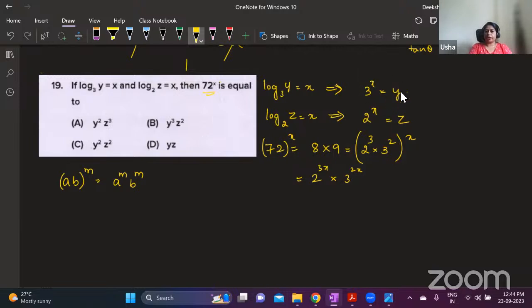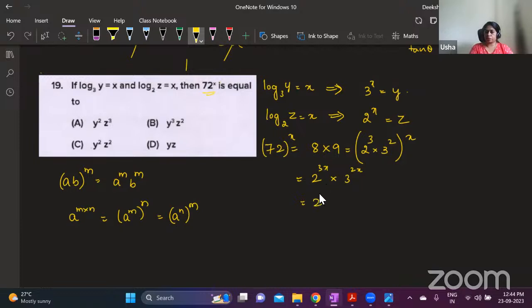Now we are supposed to write it in terms of y and z. If you have a power mn, this can be written as a power m whole power n, or it can also be written as a power n whole power m. Now this is 2 power 3x.